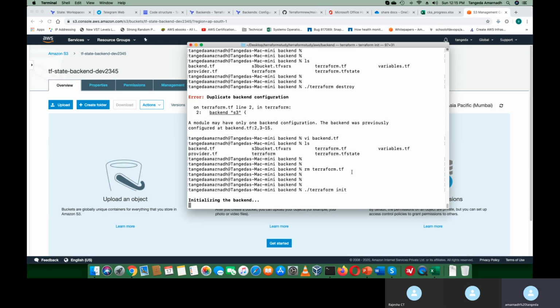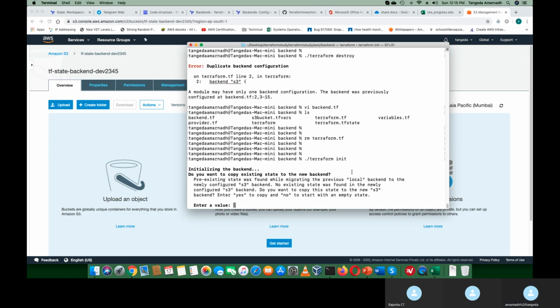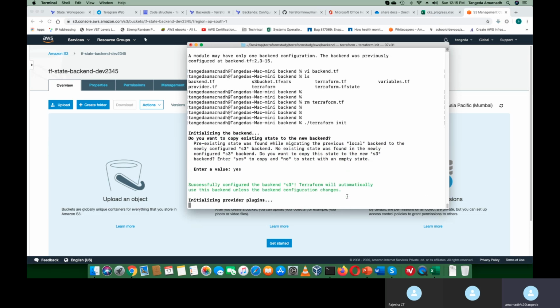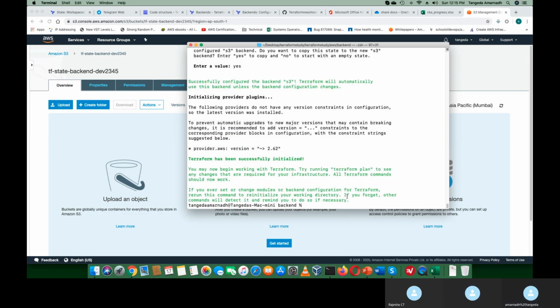Now it is initializing. Do you want to copy the existing state file to the new backend? So it means that the backend was created. If you say yes, it will copy the existing file to the new backend. The thing is that we have mentioned that backend in the backend.tf file, so it will pick the configuration from there and initialize that. Okay, that's how it happened, right? Exactly.